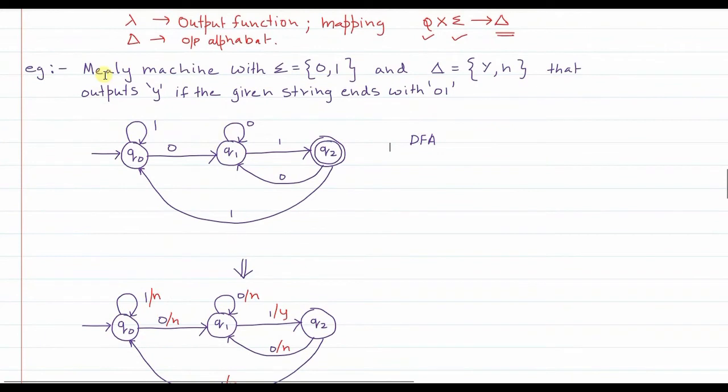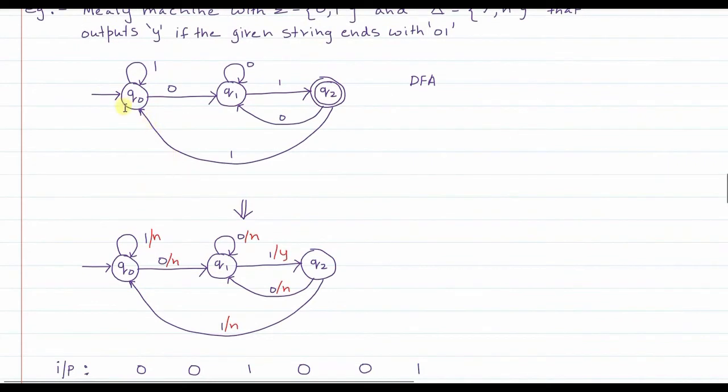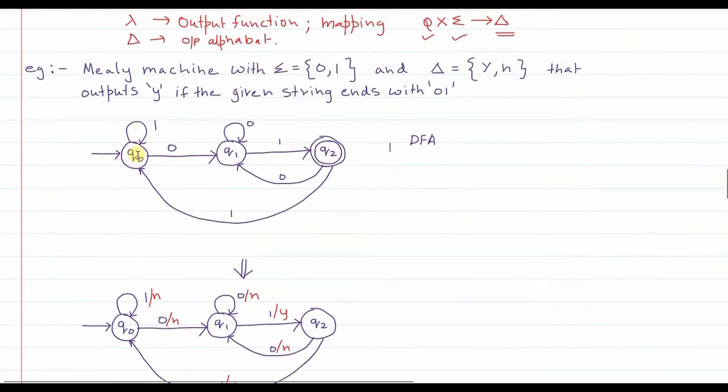So whenever you are constructing a Mealy machine, see here, this is the resultant Mealy machine. As you can see, output is no longer associated with the states like q0, q1 and q2. These are the states, but output is now associated with two things: the current state and the current input symbol read, right? As I have already told you, lambda, the output function, is associated with the cross product of Q cross sigma, and that gives you the output.